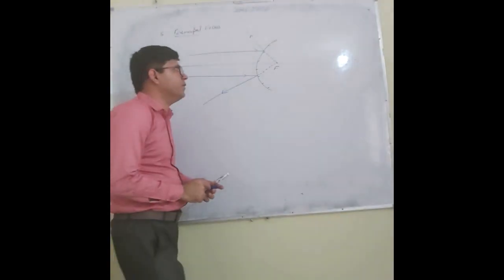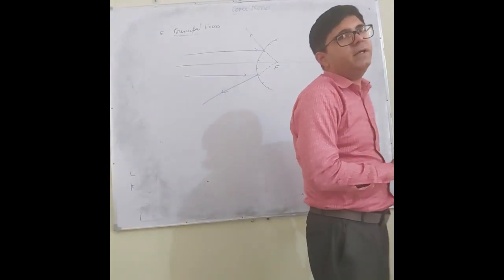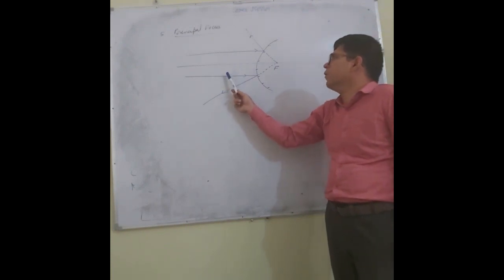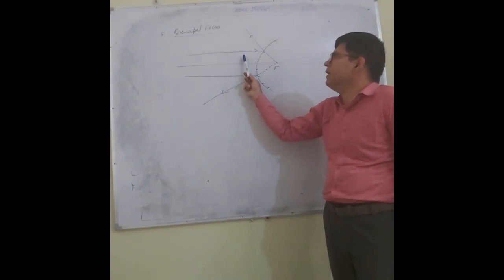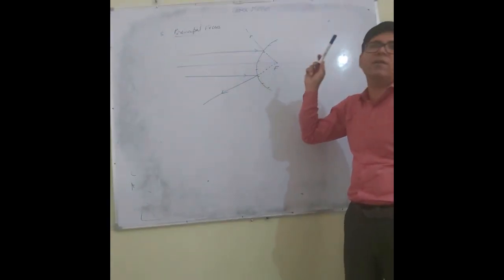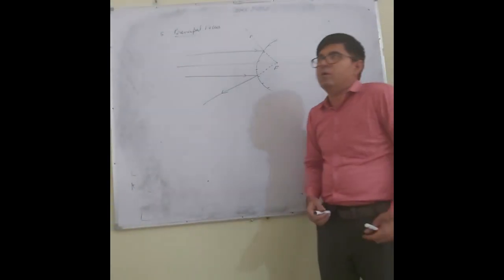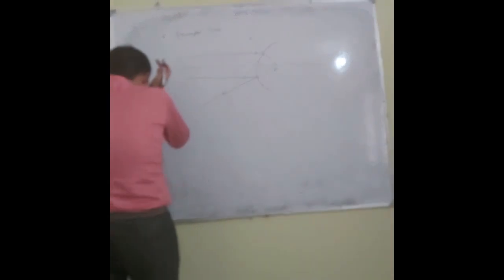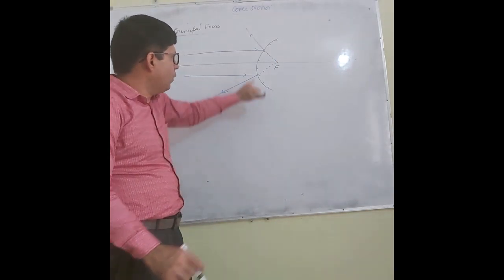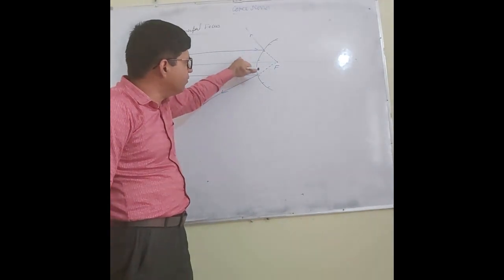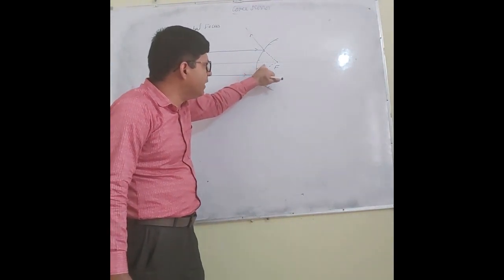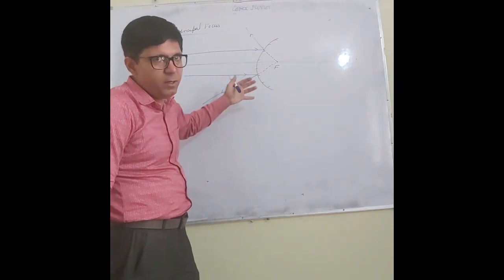So how can we define the term principal focus? Principal focus is a point on principal axis where rays of light which are parallel to principal axis and close to principal axis appear to meet after reflection from the mirror. I am repeating it again. Principal focus is a point on principal axis where rays of light parallel to principal axis and close to principal axis appear to meet after reflection from the mirror.